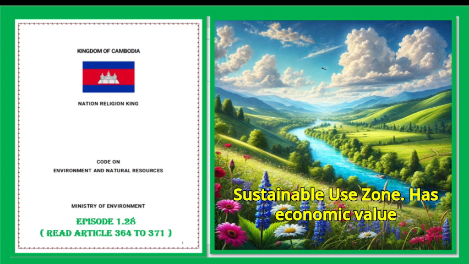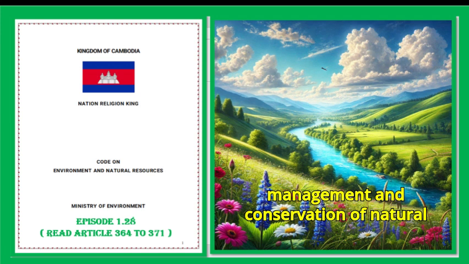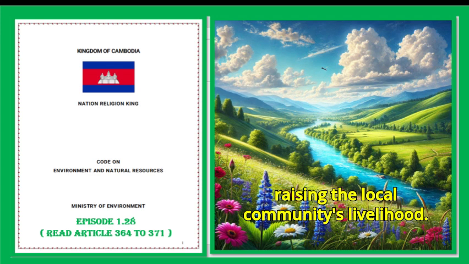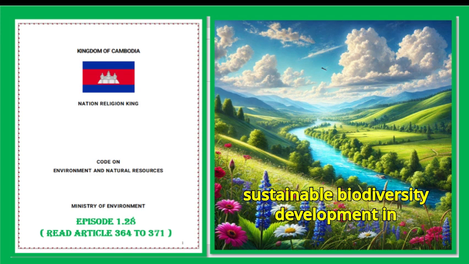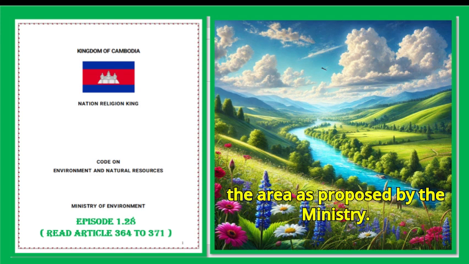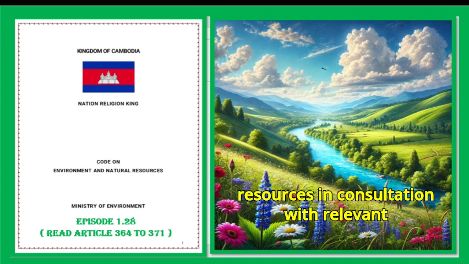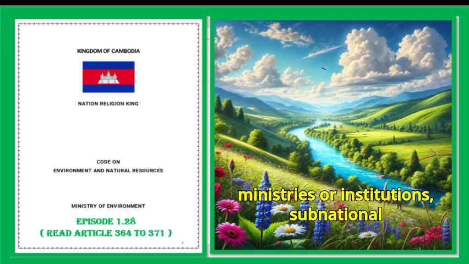C. Sustainable Use Zone. Has economic value for national economic development, direct management and conservation of natural protected areas, and contributes to raising the local community's livelihood. The royal government may allow for sustainable biodiversity development in the area as proposed by the ministry responsible for environment and natural resources in consultation with relevant ministries or institutions, subnational administrations, and local communities in compliance with legal procedures.